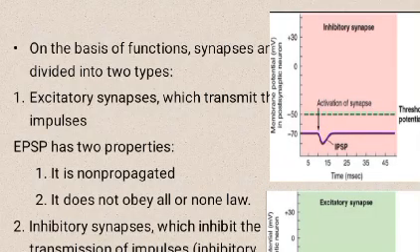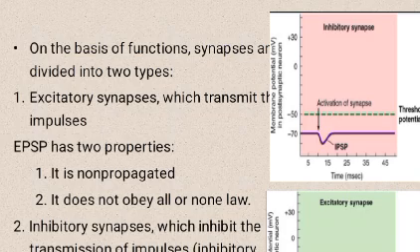On the basis of function, synapses are divided into two types. One, excitatory synapses, which transmit impulses. EPSP has two properties: it is non-propagated, and it does not obey the all-or-none law. Two, inhibitory synapses, which inhibit the transmission of impulses.